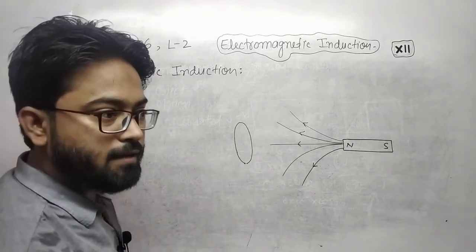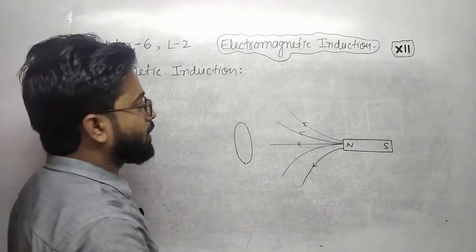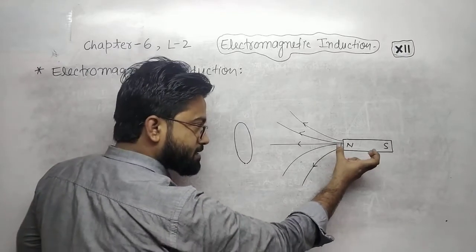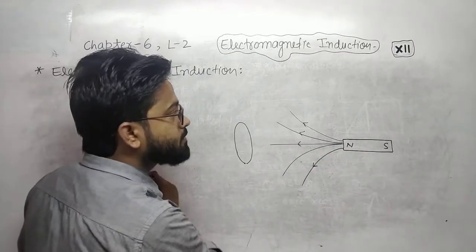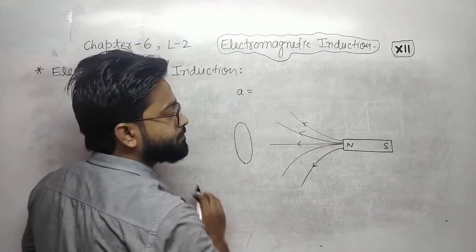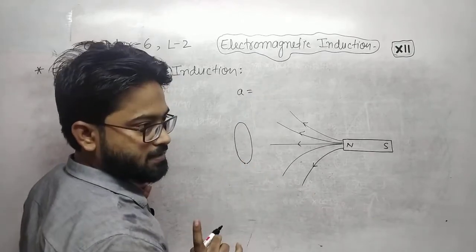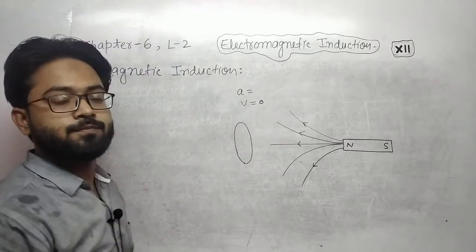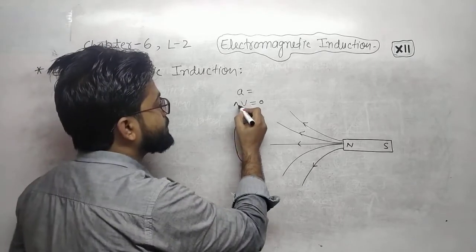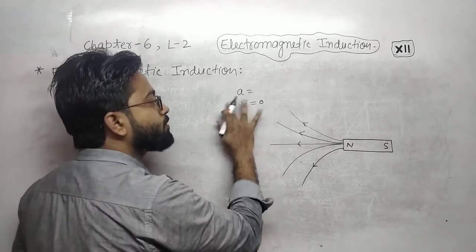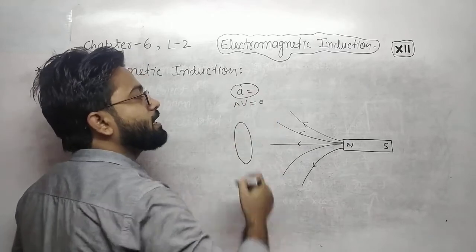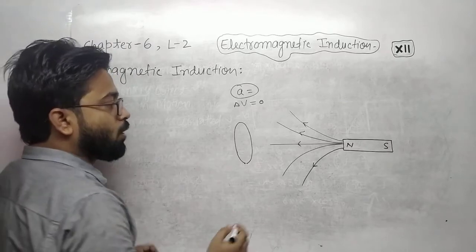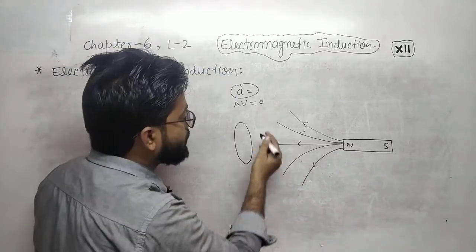something is observed by Michael Faraday, a scientist. What is observed? That if the bar magnet is suddenly moved, suddenly means with an acceleration, with some positive or negative acceleration, but the velocity should not be zero. Change in velocity should not be zero. Means there must be an acceleration, positive or negative. When the bar magnet is suddenly moved toward a